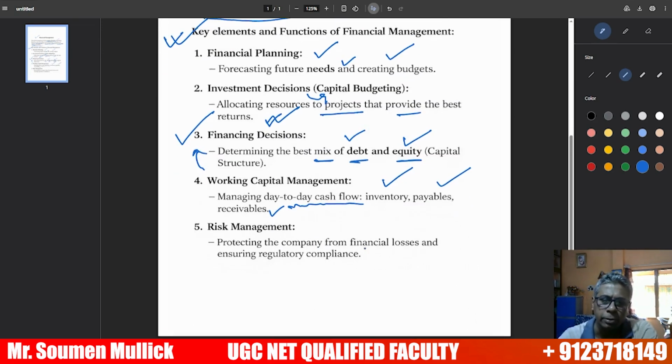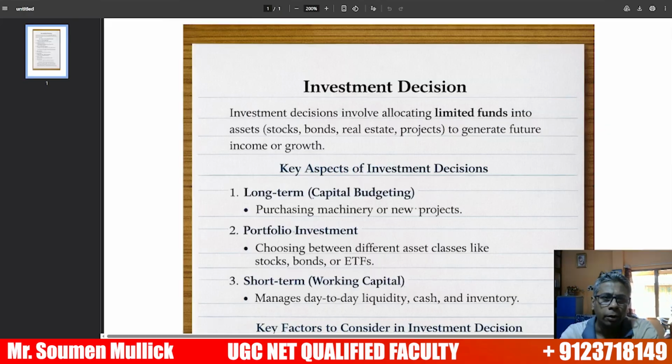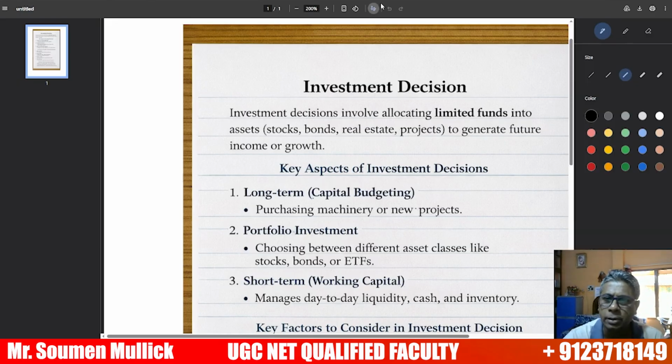Risk management is another important part of financial management, protecting the company from financial losses and ensuring regulatory compliance. These are the parts of risk. Now we try to understand the functions of financial management, the investment decision. So, the investment decision is a function of financial management.